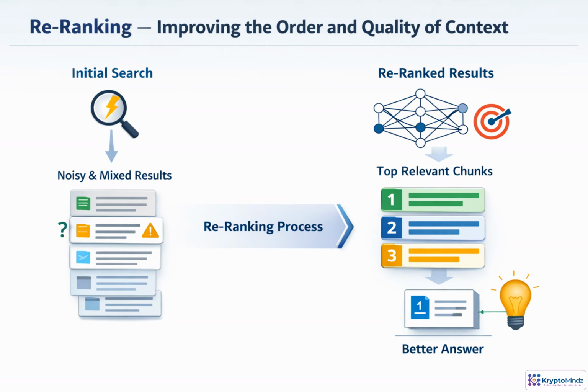Vector search is usually the fast first pass. It brings back a broad set of candidates, but the order can be noisy, and a useful chunk may sit below weaker matches. Re-ranking adds a more careful relevance check between the user question and each candidate chunk. Then only the strongest chunks in the best order go into the prompt. This matters because the model often relies most on the context it sees first.